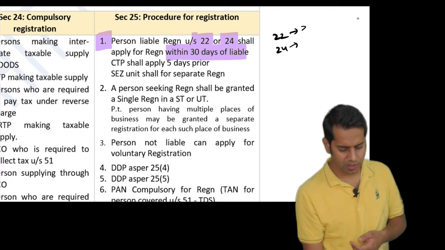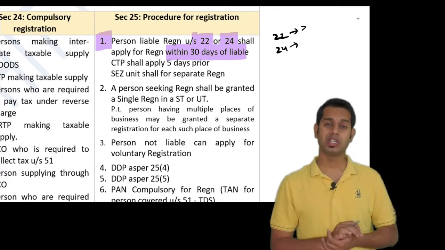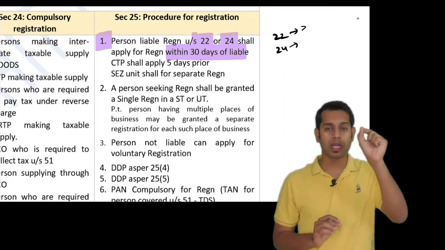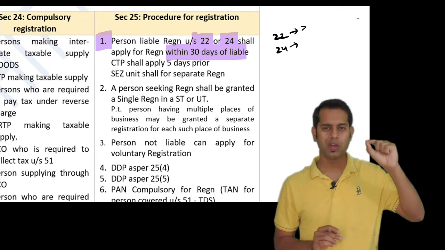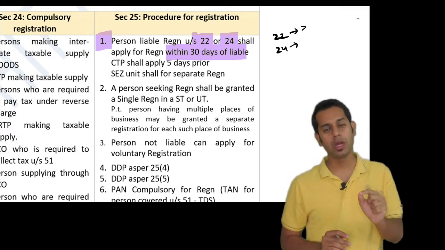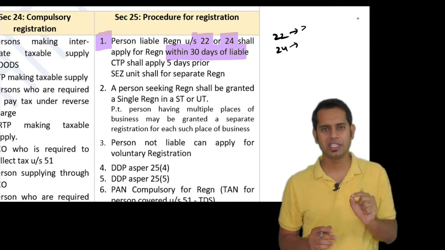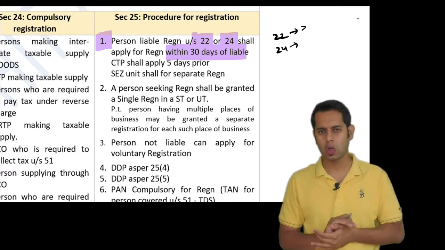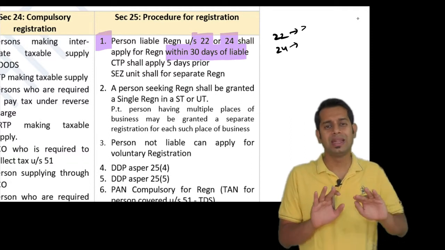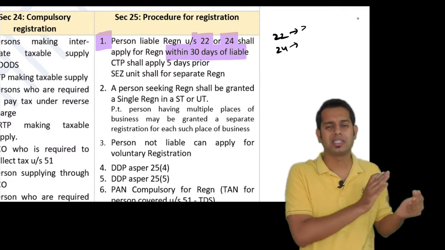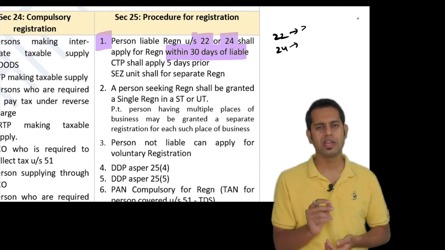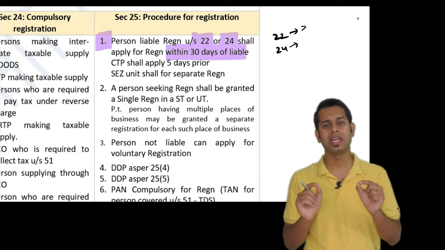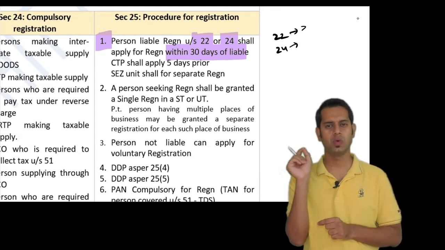Section 24 says who are required to take registration compulsorily, meaning whoever is specified under Section 24 should take a registration under GST irrespective of whether their turnover is crossing the limit or not, irrespective of whether they are liable for registration under Section 22 or not. Section 24 gives the list of people who should take registration compulsorily.